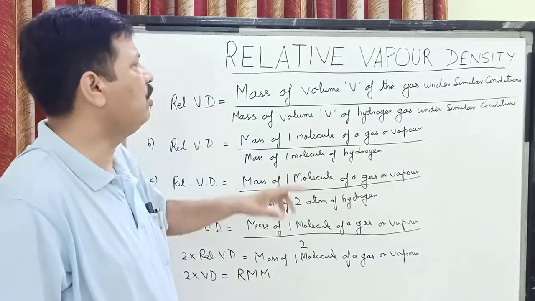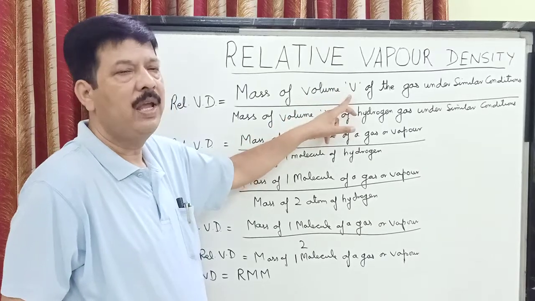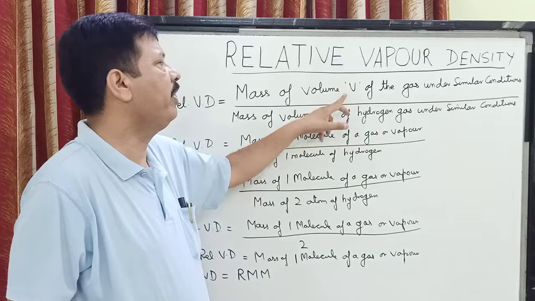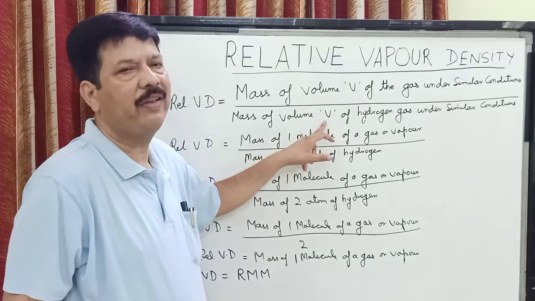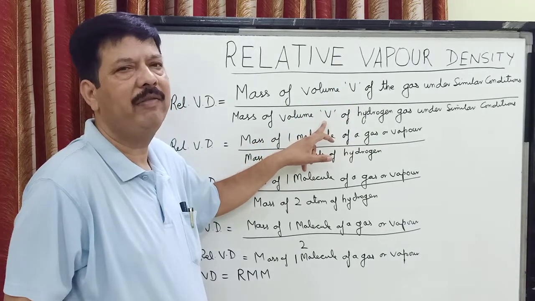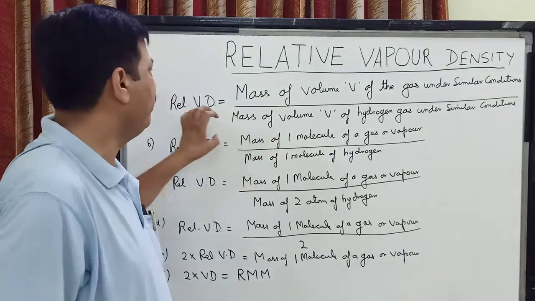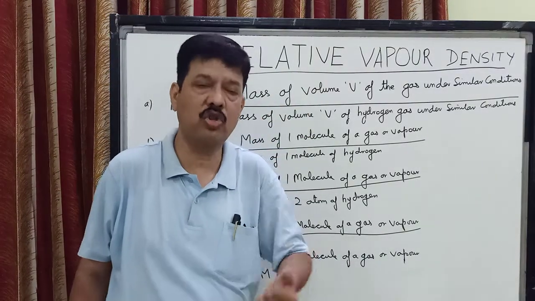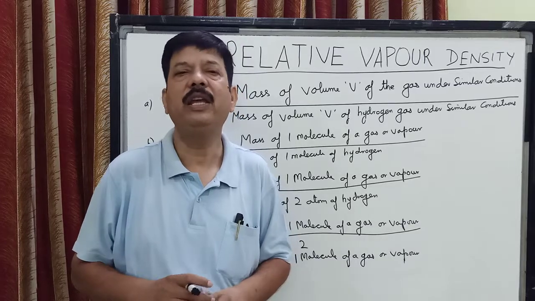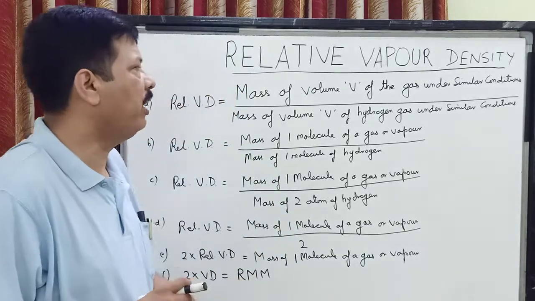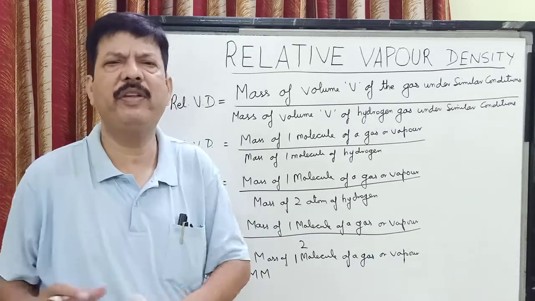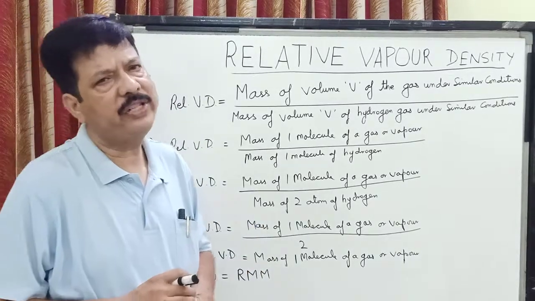So the same volume V of gas is taken and the same volume V of hydrogen is taken, and the ratio of these two is called the relative vapor density. Since it is a ratio, it does not have any unit.